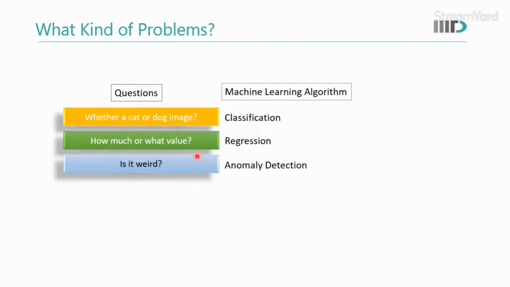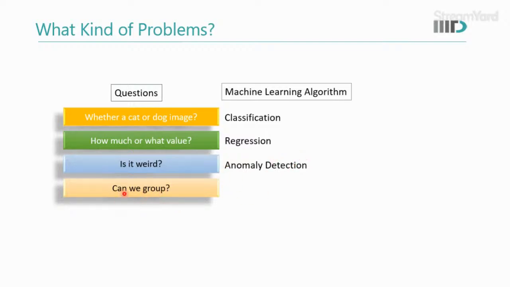So just to identify the weird appearances, weird features, or weird behavior of some entity in the data which is not as per the norm. That is where we use anomaly detection algorithms.